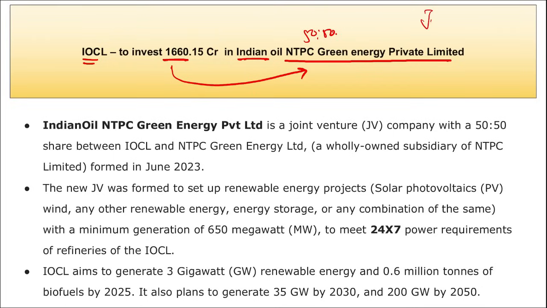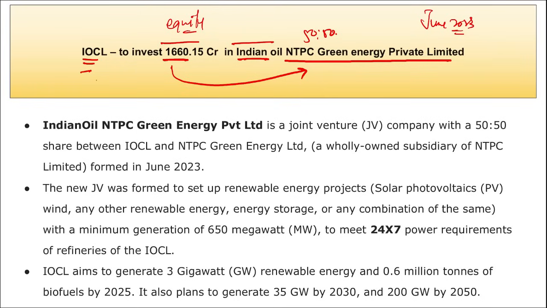This was formed in June 2023, correct? This new joint venture was formed to set up renewable energy projects, that is solar, wind, and any other renewable energy or energy storage, by combining both these efficiencies. So IOCL will be investing this amount as equity in Indian Oil NTPC Green Energy Private Limited, that is a 50-50 joint venture.